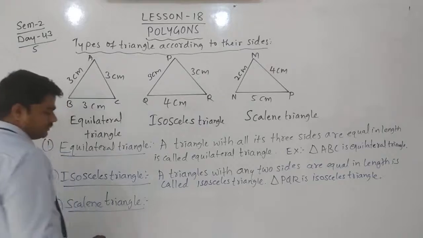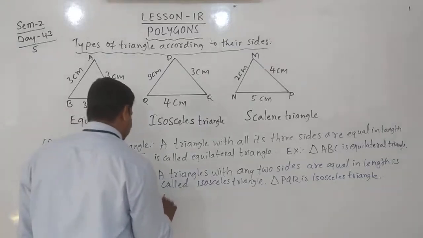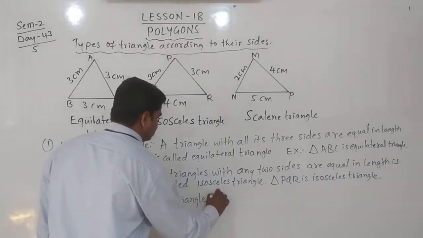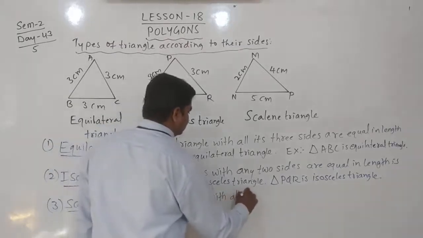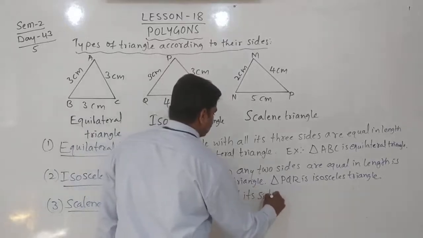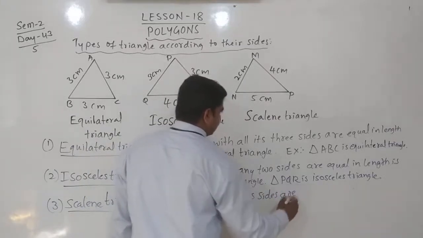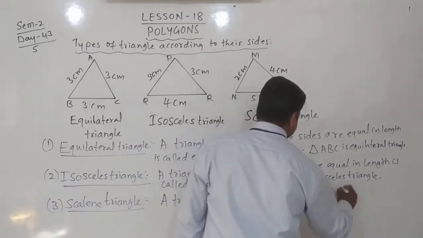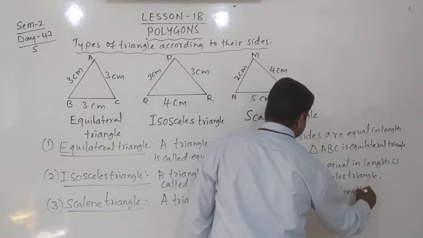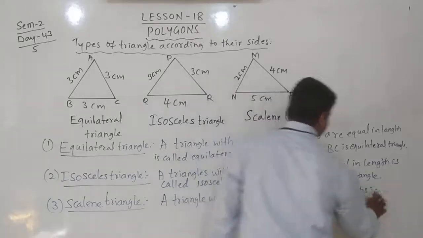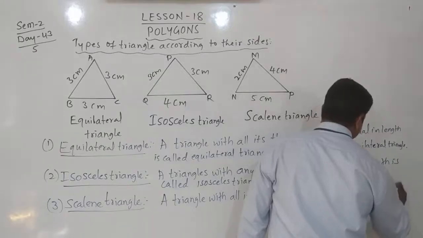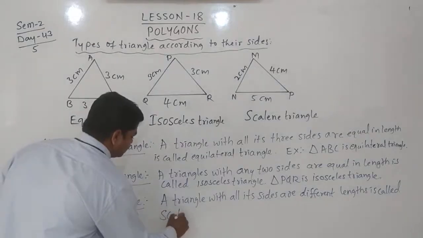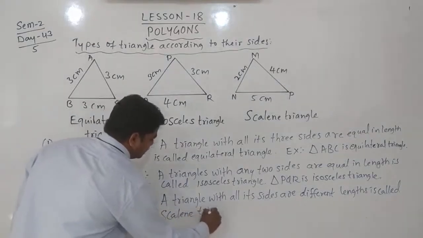Scalene triangle: a triangle with all its sides different in length is called a scalene triangle.